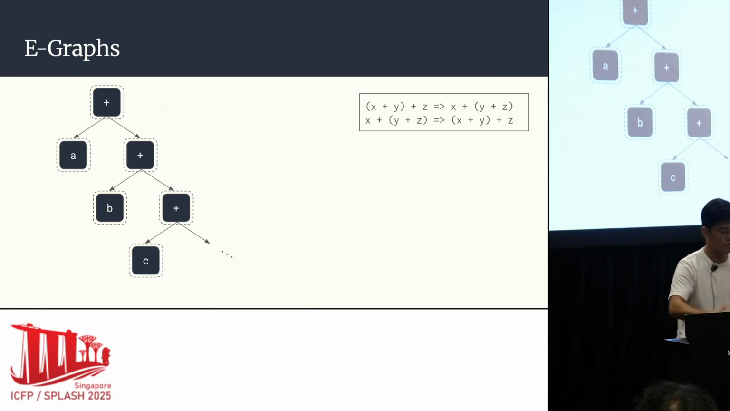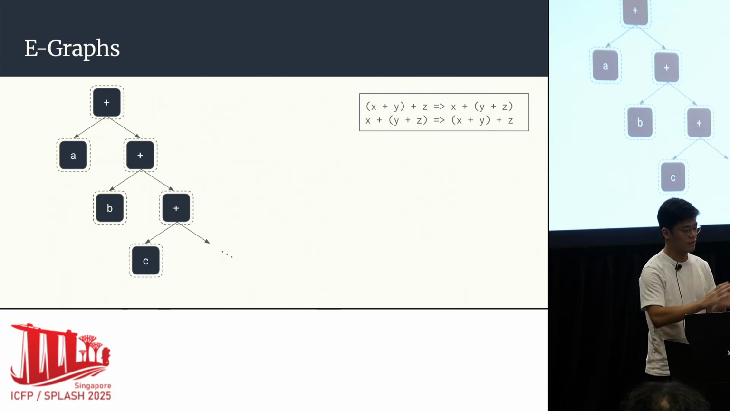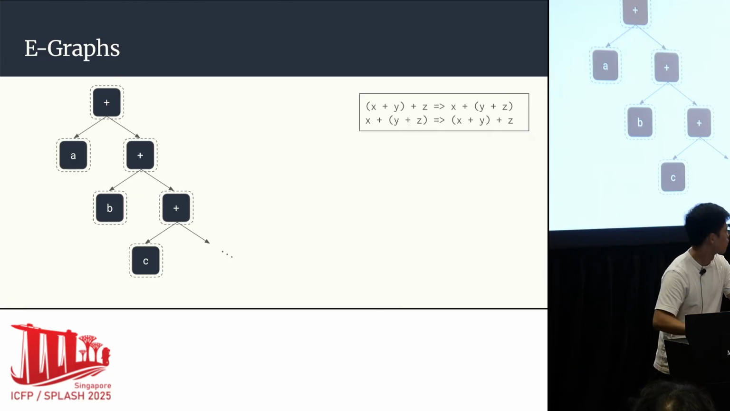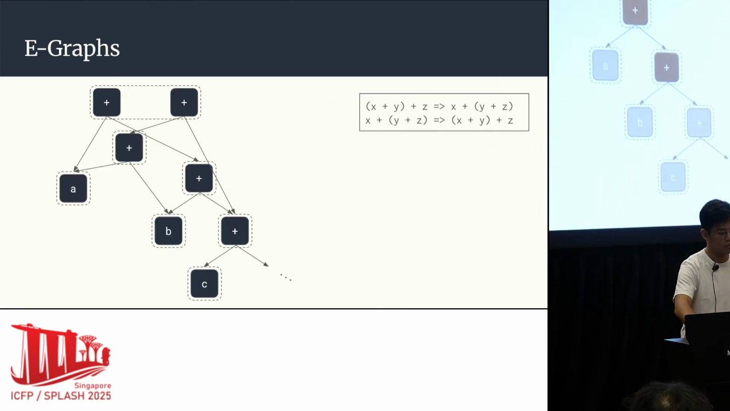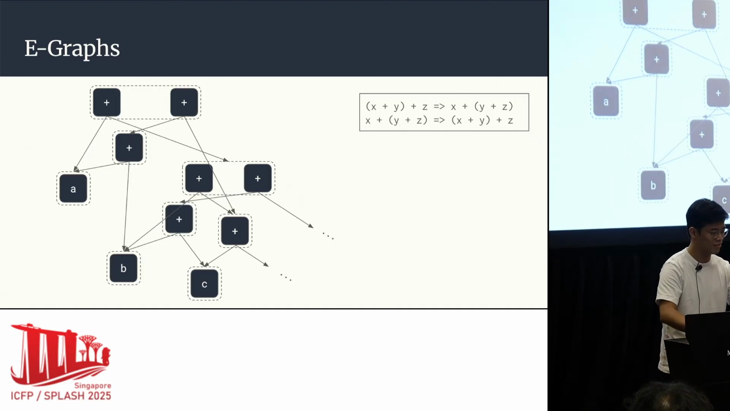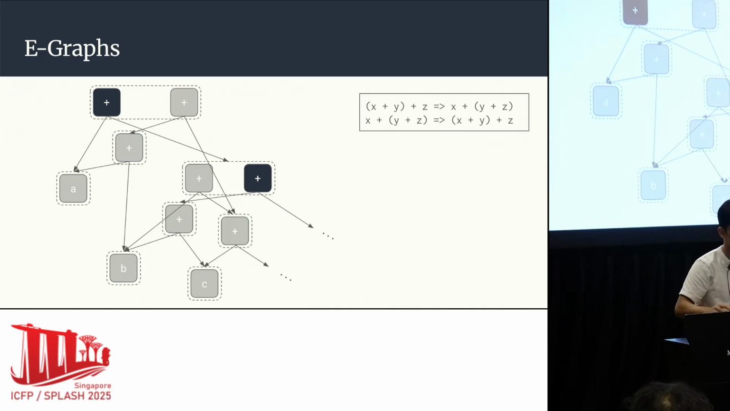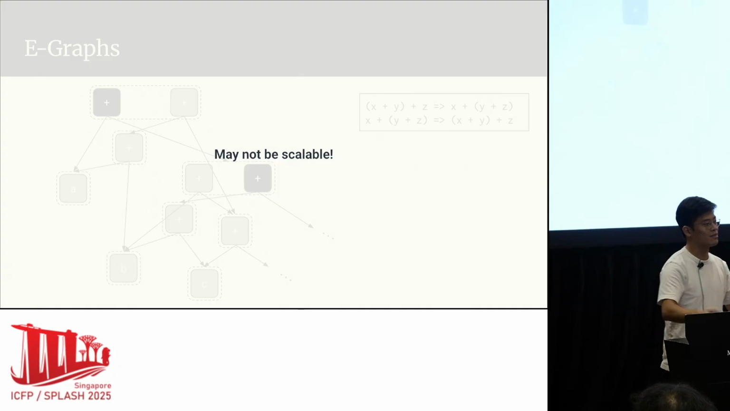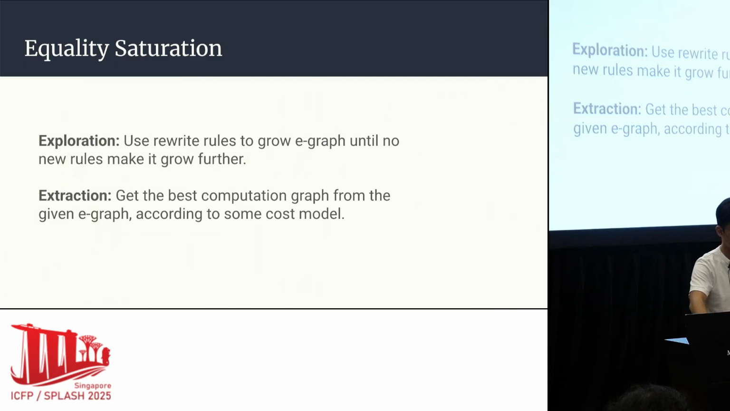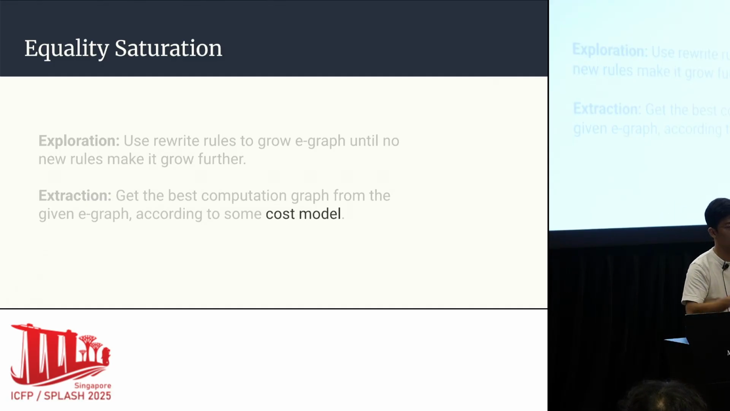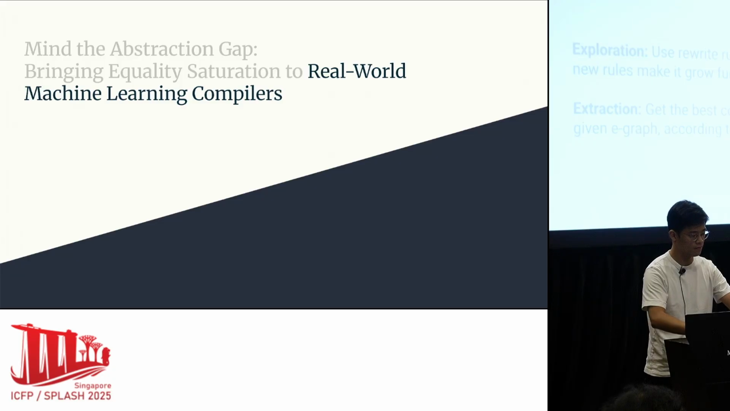E-graphs are not perfect. So, for example, consider this E-graph with a bunch of chained pluses and a couple of rewrites that say that addition is associative. Look, we have a chain of pluses there, so we can rearrange that. There's a chain of pluses here, so we can rearrange that. There's a different chain of pluses there. Oh, actually, that second plus was created by the first rewrite, and so on. So it might blow up sometimes, so it's not always scalable. So that's the exploration phase. There's also extraction, because we can't run an E-graph. So we need to extract out the best computation graph from that, and we'll have to do that according to some cost model, and we'll talk a bit about the cost model later on.